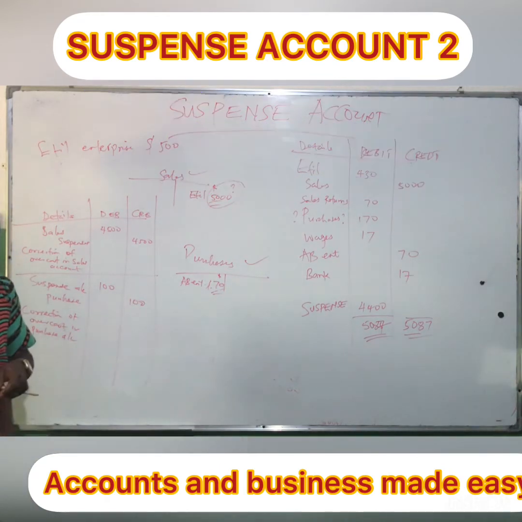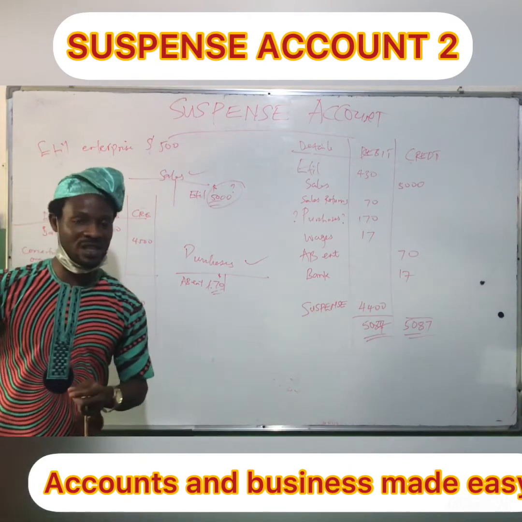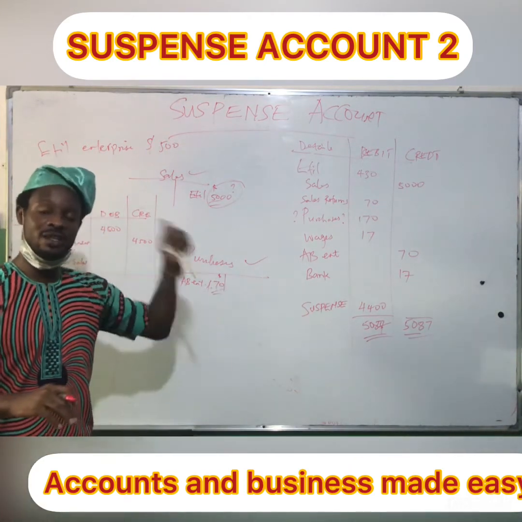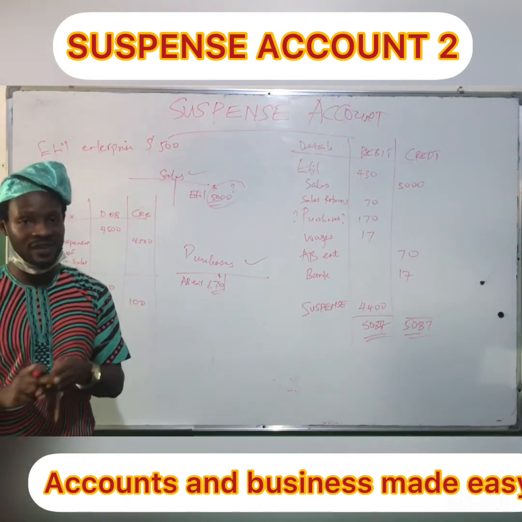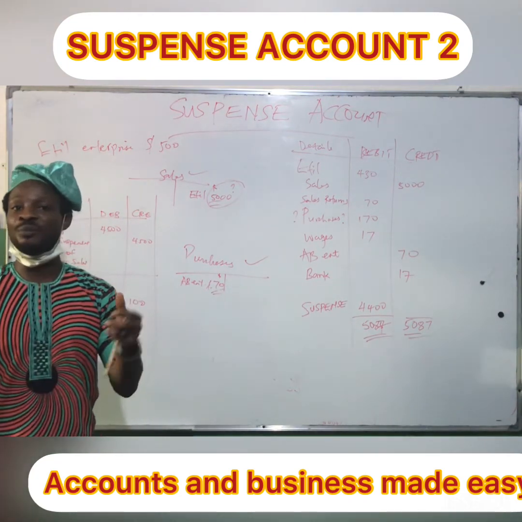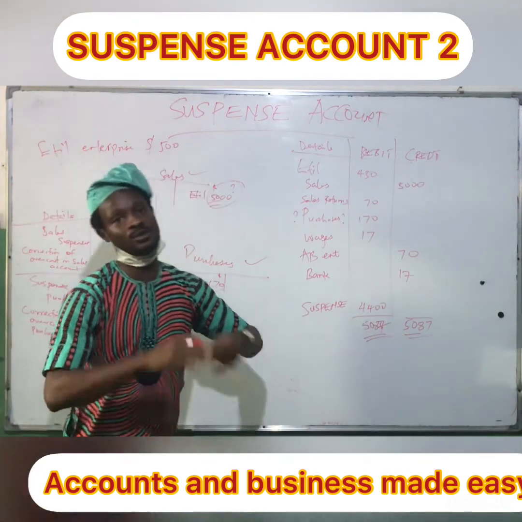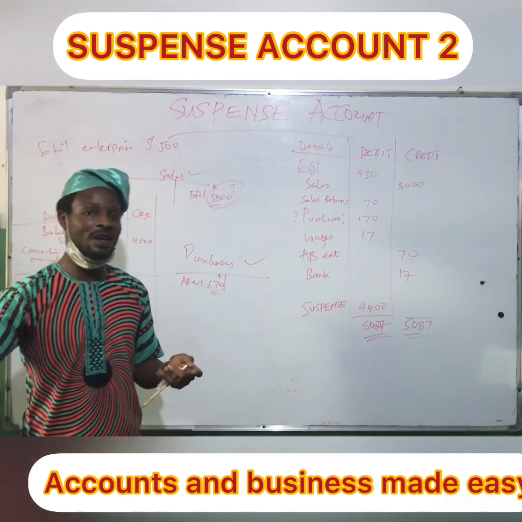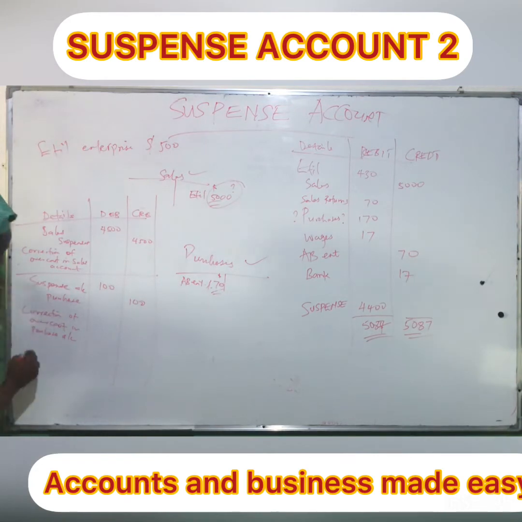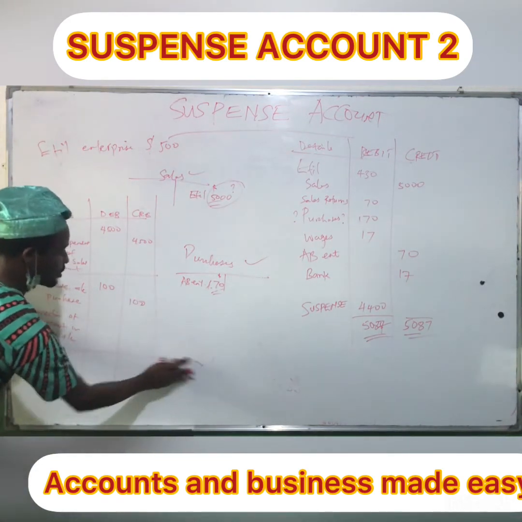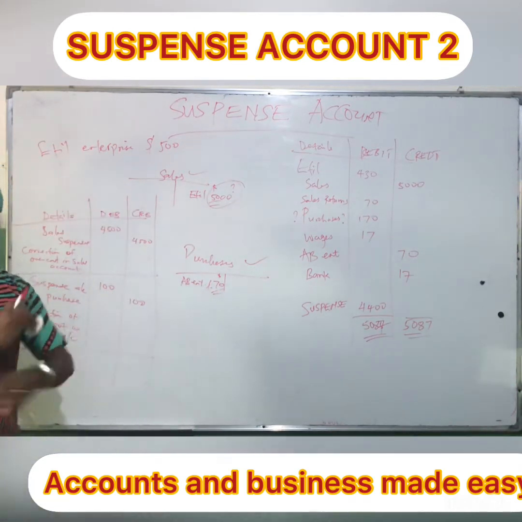Don't forget, as I said earlier, the error can be anything. Once it is not one of the 6 errors that will not affect trial balance agreement, then it will affect suspense. Original entry, omission, commission, reversal, principle, and compensating errors. They will not affect trial balance agreement, so suspense account will not appear. But the other errors that are one-sided will affect suspense. Now, I've corrected the 2 errors. So the examiner can ask me now to open a suspense account to finalize everything.